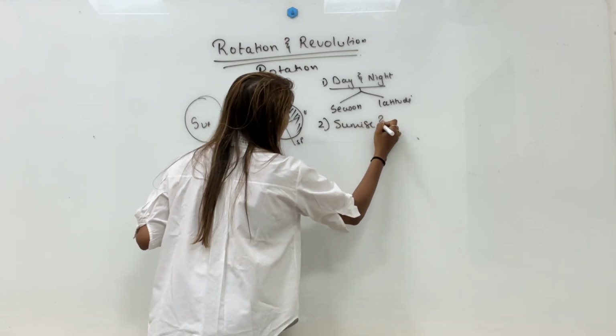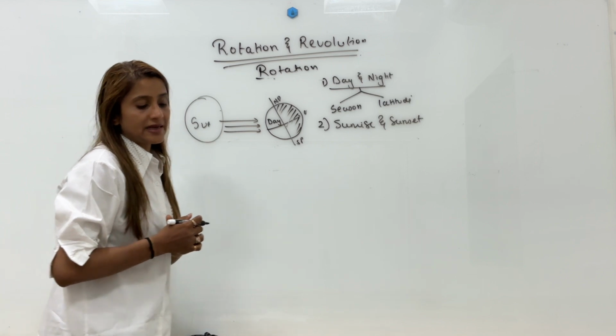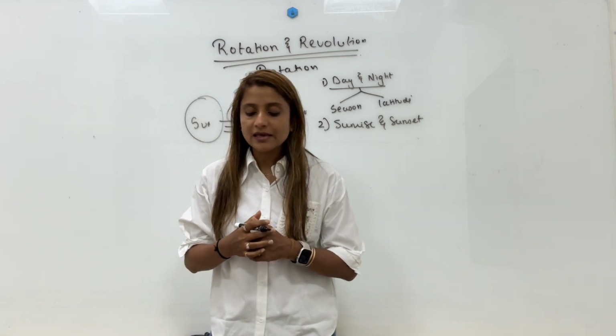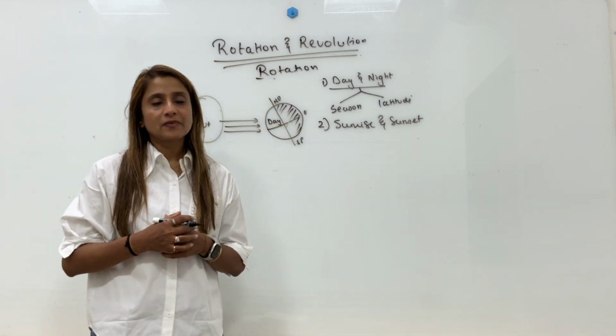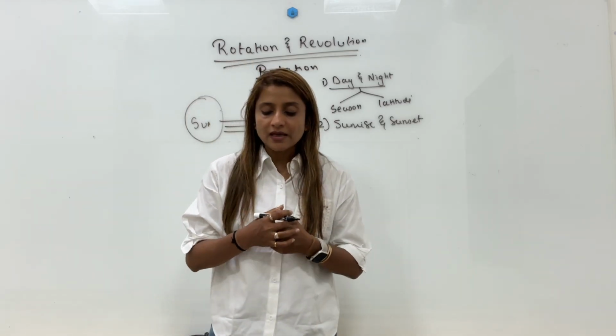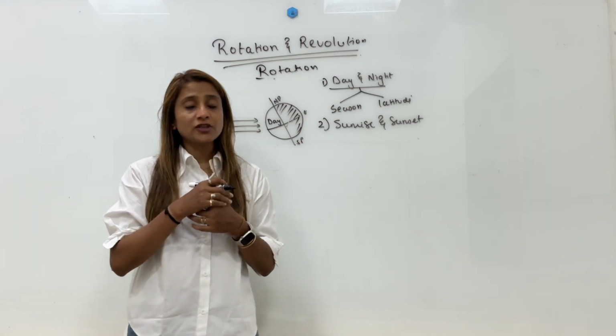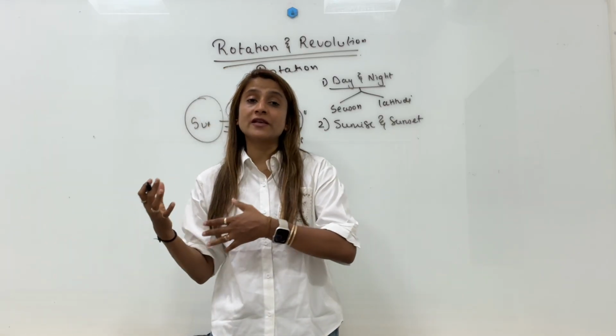Then it causes sunrise and sunset. We know very well, as we did in chapter number 1, that sunrise and sunset are caused because the rotation of the earth takes place from west to east.